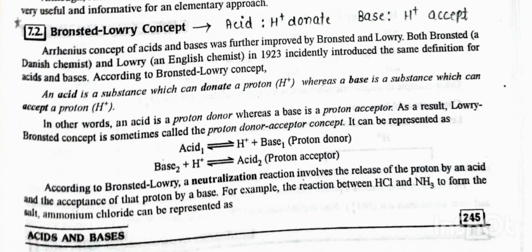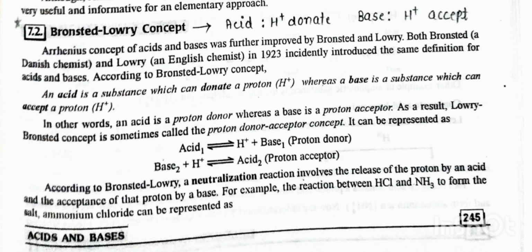Bronsted-Lowry concept. Arrhenius' concept of acid and base was further improved by Bronsted and Lowry. Both Bronsted and Lowry in 1923 independently introduced the same definition for acids and bases. According to the Bronsted-Lowry concept, an acid is a substance which can donate a proton, whereas a base is a substance which can accept a proton. In other words, an acid is a proton donor, whereas a base is a proton acceptor. As a result, the Lowry-Bronsted concept is sometimes called the proton donor-acceptor concept.